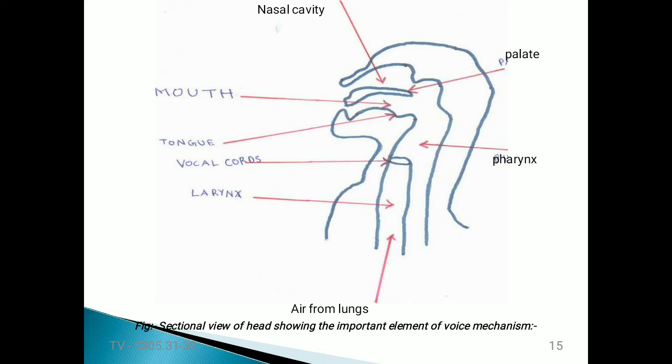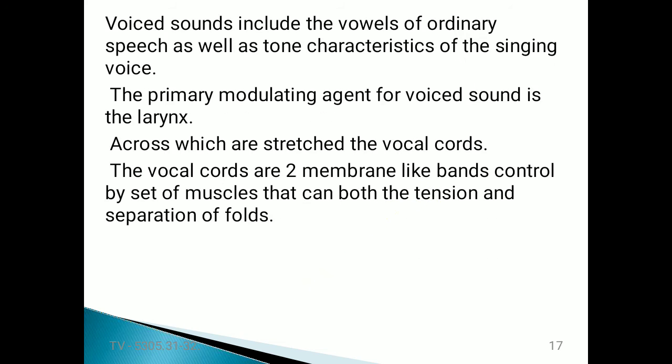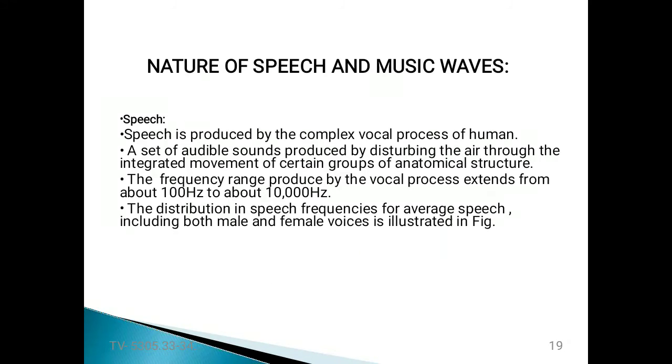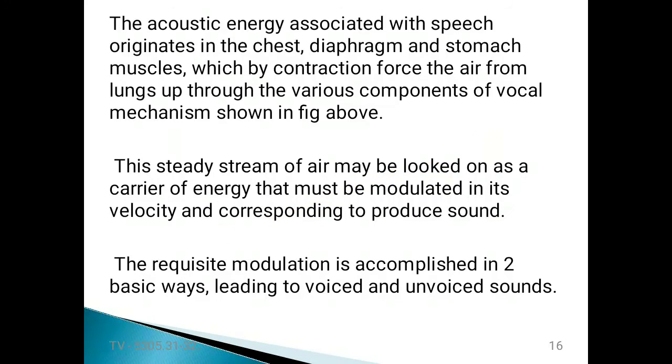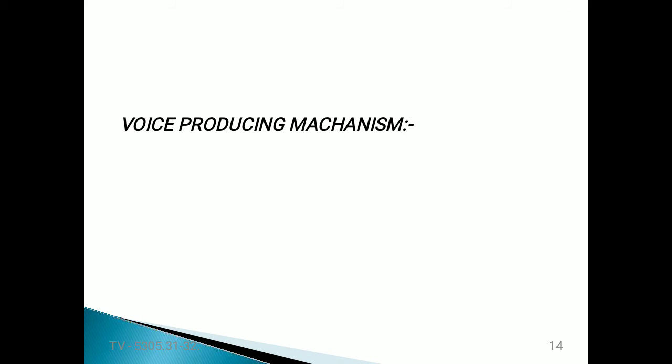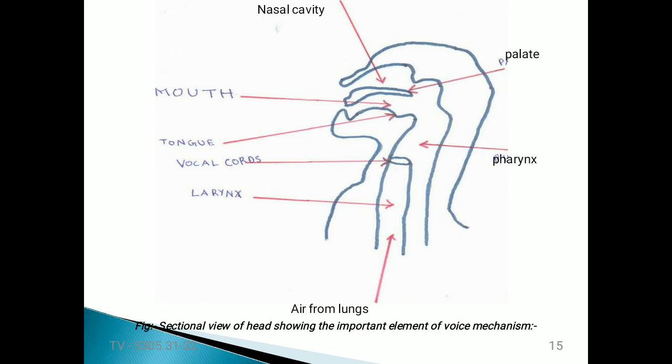The voice mechanism also produces unvoiced sounds. These sounds arise from turbulence generated by air rushing through the vocal tract. So this is the way the sound signal is generated and finally comes out from the mouth. I think everybody understood how sound is generated, how voice is produced by humans.